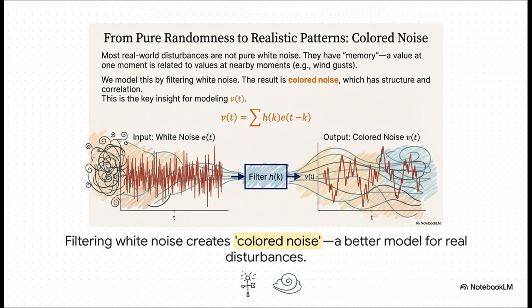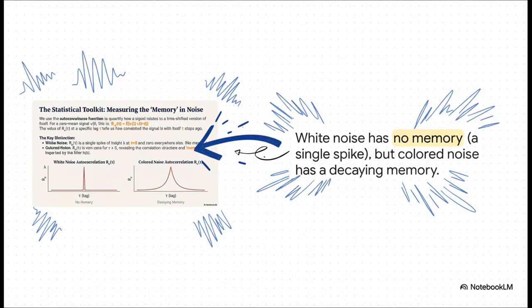We take that pure random white noise and we pass it through a filter. What comes out the other side is what we call colored noise, a much more realistic model for the kind of disturbances we see in the real world. And this slide right here is the proof in the pudding. We're looking at something called autocorrelation. You can think of it as a signal's memory of itself.